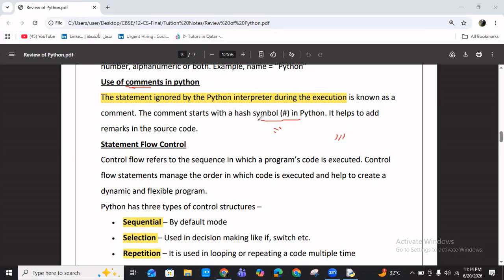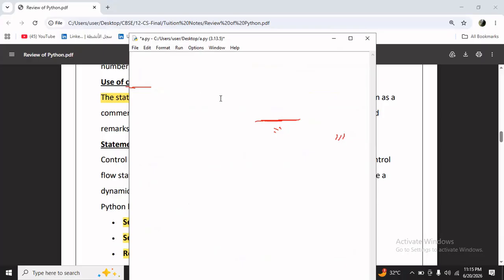A Python comment starts with the # symbol. I will show you an example here. Look at the screen. Suppose this is the Python IDE. I'm just declaring two numbers, a is equal to 10, b is equal to 20, and I'm adding these two numbers, print a plus b. If you run this code, you will get the output 30.